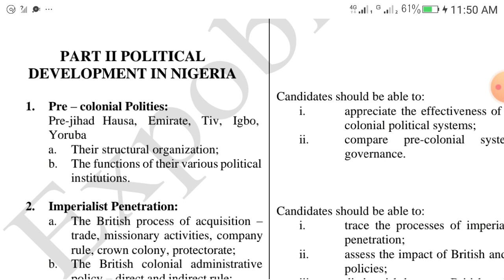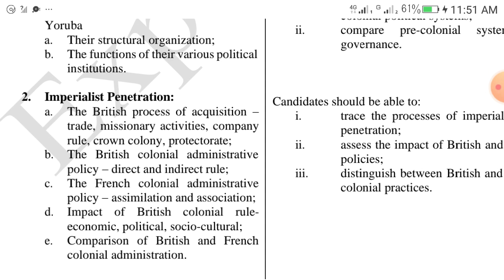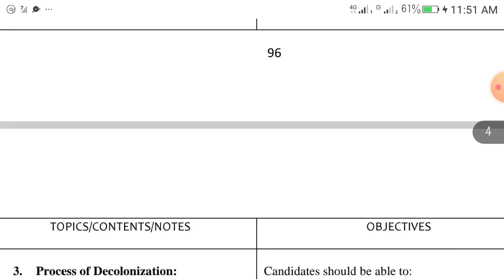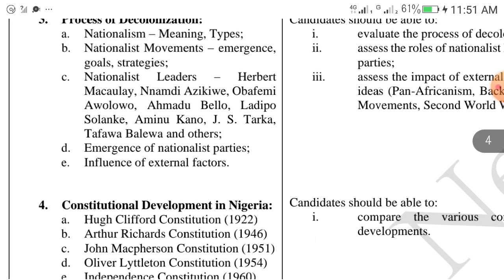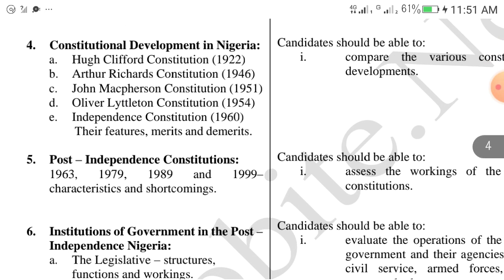Other topics you must look at concern basically Nigerian politics: pre-colonial politics, imperialist penetration, how the imperialists penetrated, processes of decolonization, constitutional development in Nigeria, all these constitutions: Clifford Constitution, Arthur Richards Constitution, John Macpherson, Oliver, all those constitutions.